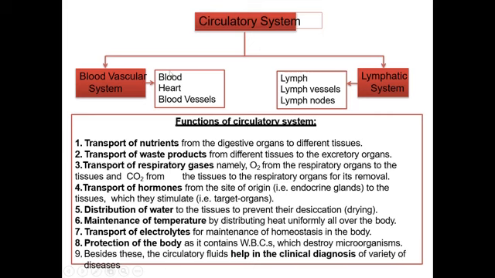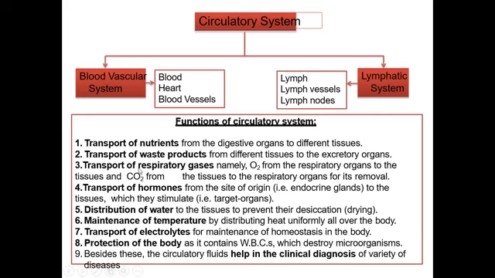So here we will start with the blood vascular system, and before that we will see some functions of the circulatory system. Number 1, transport of nutrients. From the digestive organs to the different tissues, blood transports the nutrients from one place to another. The second function is transport of waste products. Transport of waste products is also done by the circulatory system. Transport of respiratory gases: as you know, oxygen is carried by red blood cells to the required tissue, and carbon dioxide is taken from that tissue to be expelled from our body.